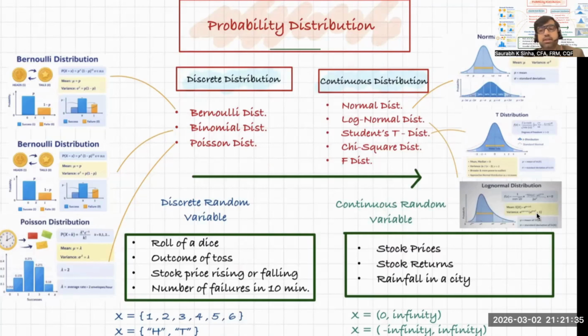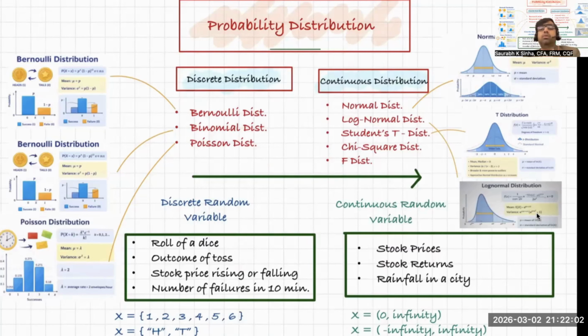Is it countable? Is it finite? No, it is infinite. So you understand that it is a continuous random variable because it takes continuous values. Similarly, consider rainfall in a city. Rainfall could be 0 centimeters, 0.001 centimeters, and so and so forth.